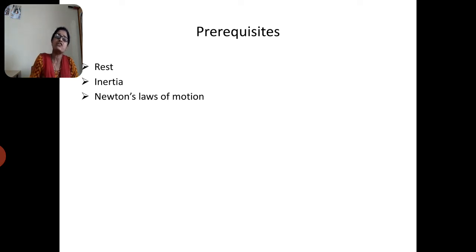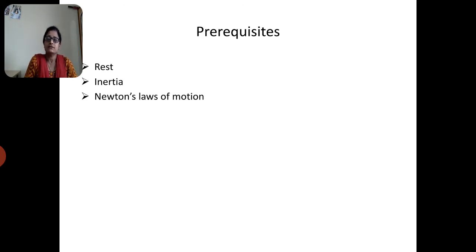Inertia is the property of a body by virtue of which it opposes any change in its state of rest or of uniform motion unless an external force acts on it. And rest means the body doesn't change its position.